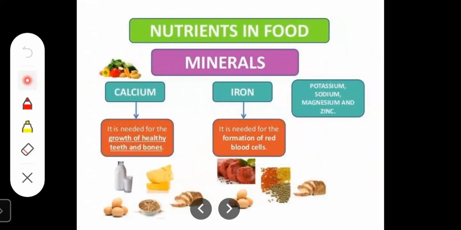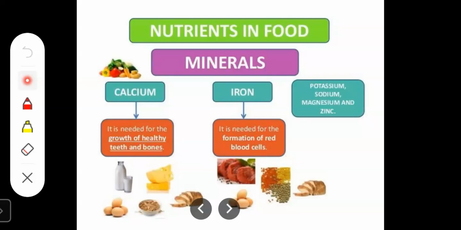The last nutrient is minerals. Minerals are those elements on the earth and in the food that our body needs to develop and function normally. They include calcium, potassium, manganese, zinc, iron, etc. We get minerals mainly from meat, cereals, fish, milk, and dairy products. So minerals are also important in our food.